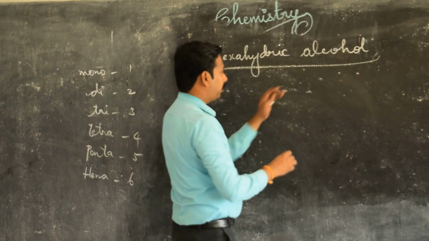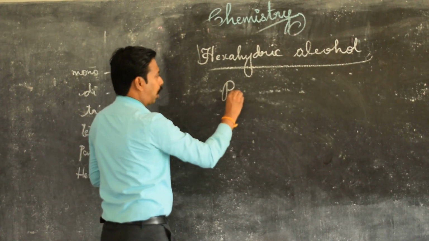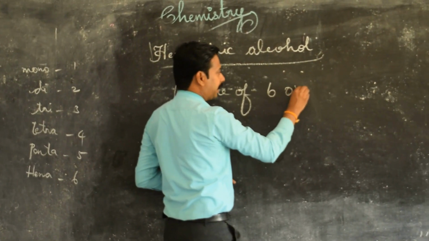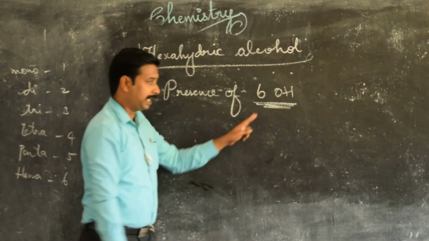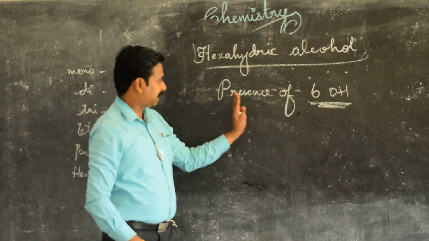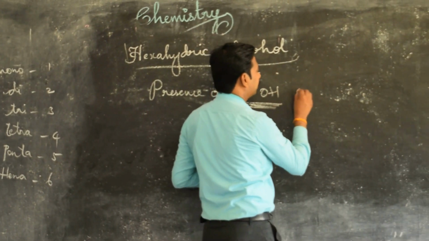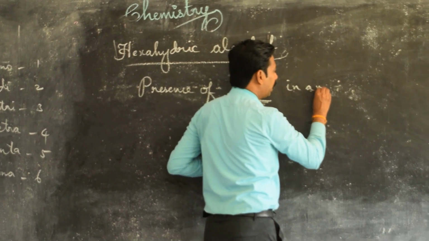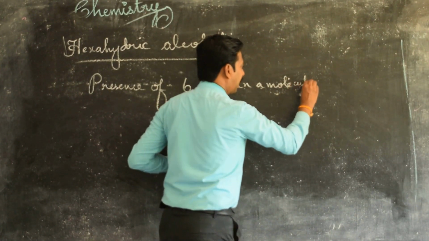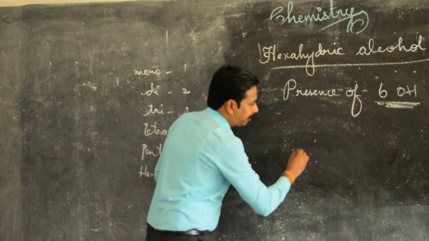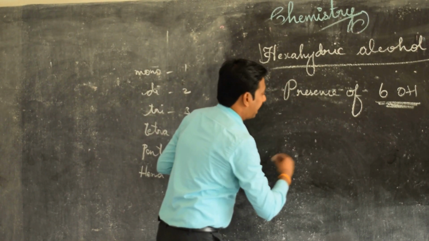Hexahydric alcohol means presence of 6 OH in a molecule. Underline the important keyword. Presence of 6 OH in a molecule is called what? Hexahydric alcohol. Let me do an example. Only one example is there for this hexahydric alcohol.